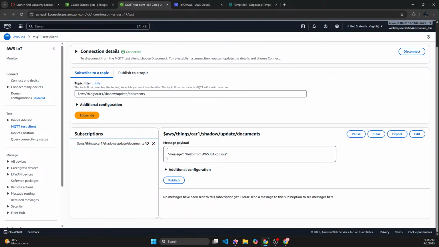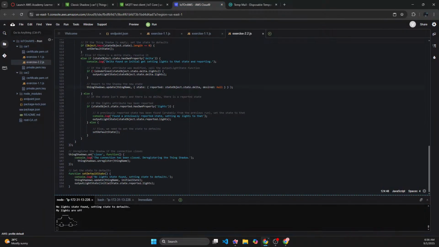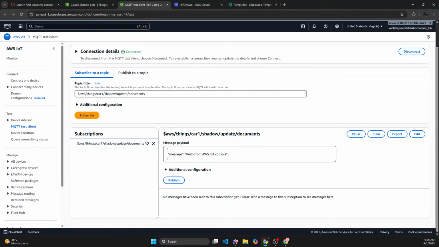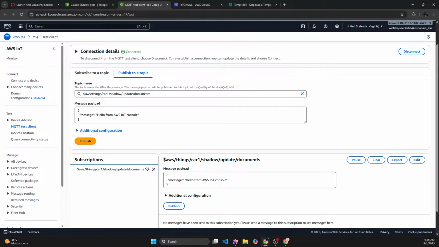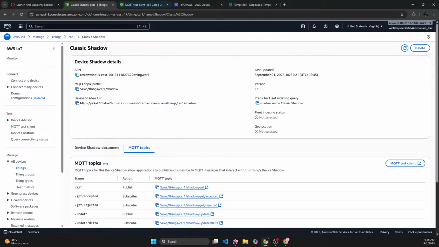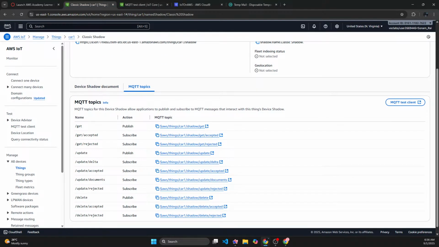When you subscribe to one of these topics, then you will get a message. I guess we won't get the messages right now like this. So you need to send some messages for it. Publish to the topic, publish shadows. What is this? Document subscribe.